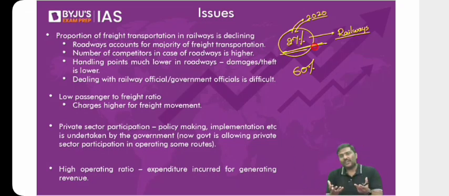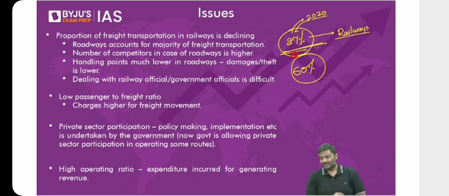So if you're a manufacturer, you want to move the goods from point A to point B. By looking at all of this, automatically, don't you think you will come to a conclusion? Movement through roads is much better compared to movement through railways. I hope you understand. You will come to a conclusion: who will deal with these government officials? I will make a call. The private sector operator will come to my home. They will treat me very nicely. They will do everything. That is the precise reason why, over a period of time, movement of goods through railways has come down and movement of goods through roadways has increased. That's actually happened in India.